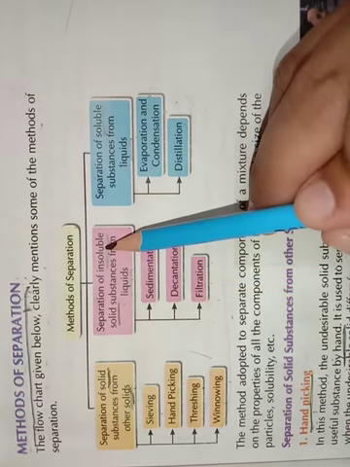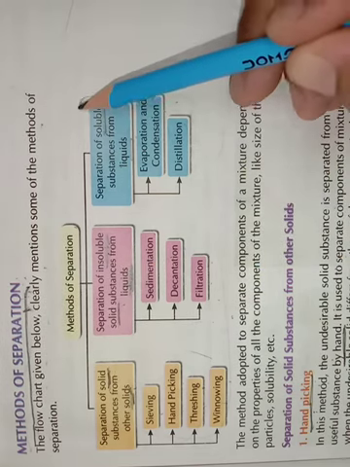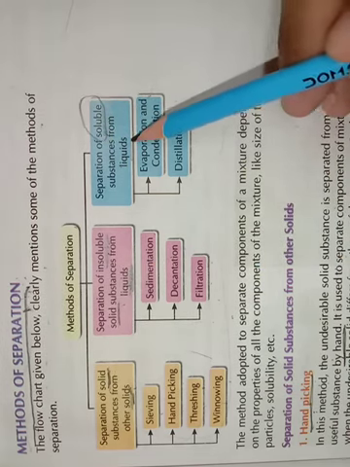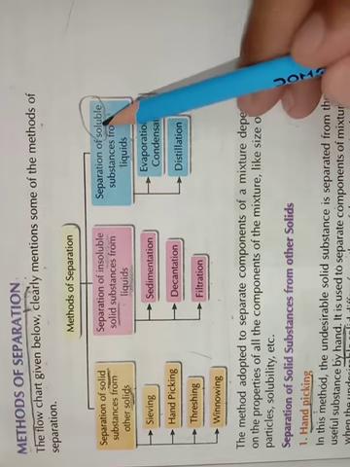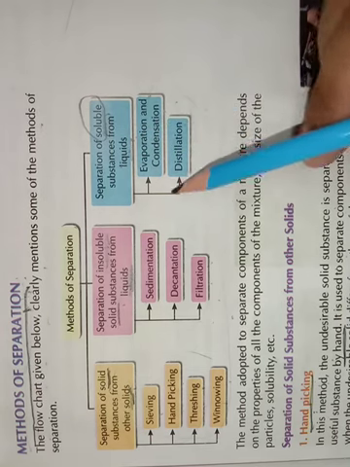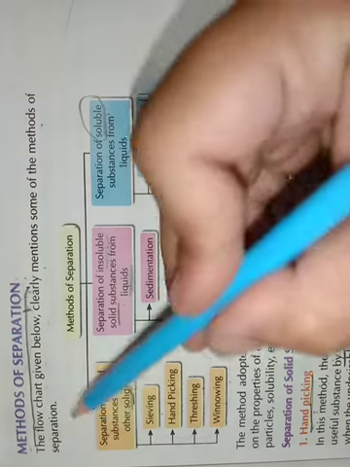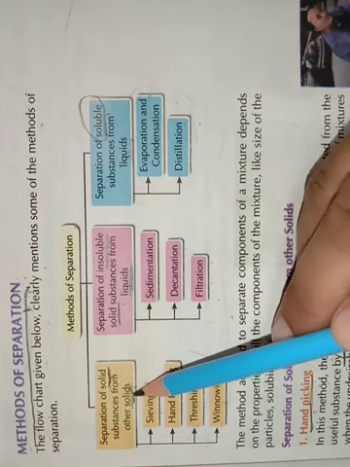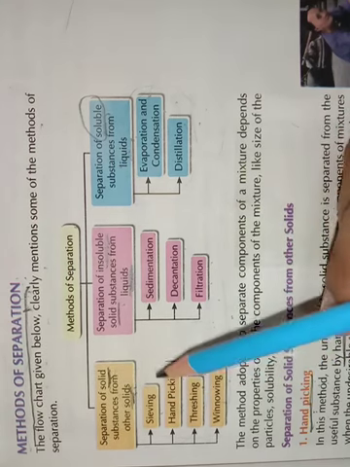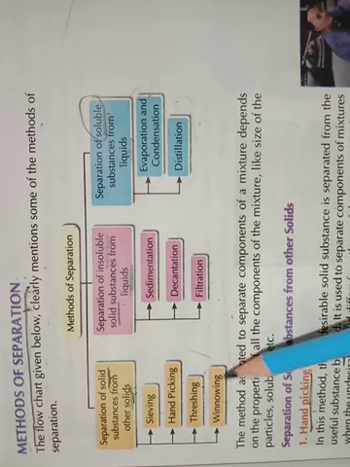Insoluble means the things which do not get mixed with the liquid. And next, if you are going to separate soluble substances from the liquid, soluble substances means the things which get mixed up with the liquids, then you have to go with different methods. So let's discuss the methods that involve the separation of solids from solids only. Under this, sieving, handpicking, threshing and winnowing are the methods that you can go for according to the mixture.